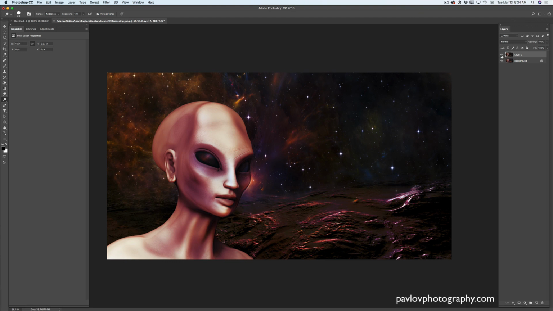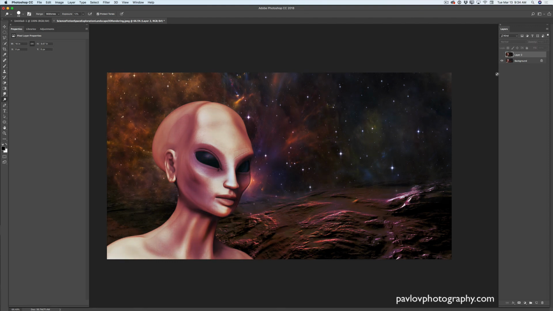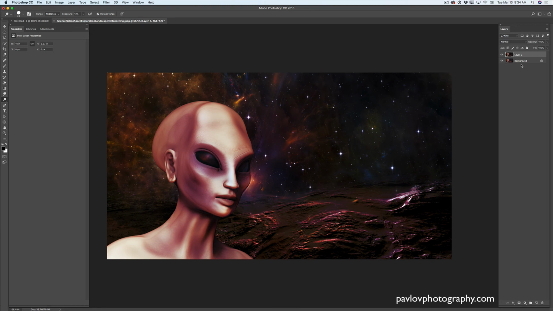Now I will show you the image before our finishing touches and after. Huge difference. I will delete my background layer. I don't need this anymore, and now our image is ready. You can save this image as a PSD file, also in original size, and also if you would like to share your image on your social media, Facebook, Twitter or Instagram, you need to resize your image and make it smaller.